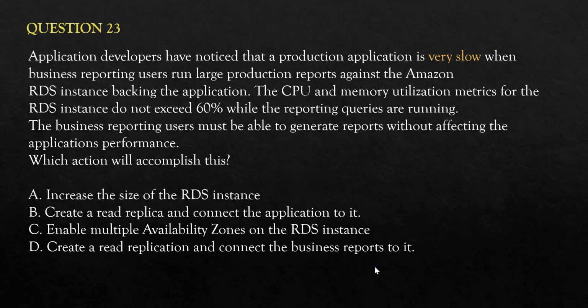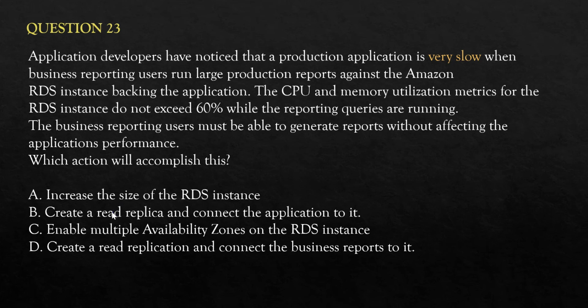Let's scan through the options. First one says we increase the size of RDS instance. It will not work in this case because it is not exceeding more than 60%. If it was utilizing up to 90% or 95%, we could have told let's increase the size of RDS. So this less than 60% is not a business case to increase the size of RDS instance. So A is wrong.